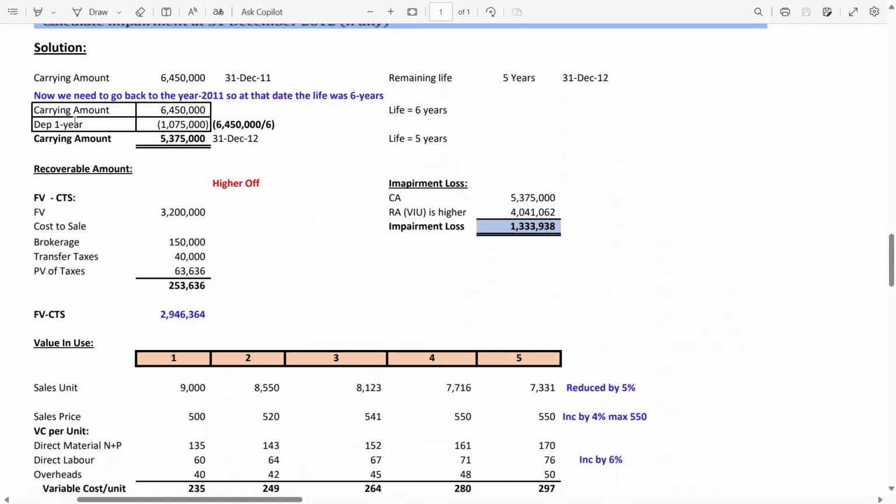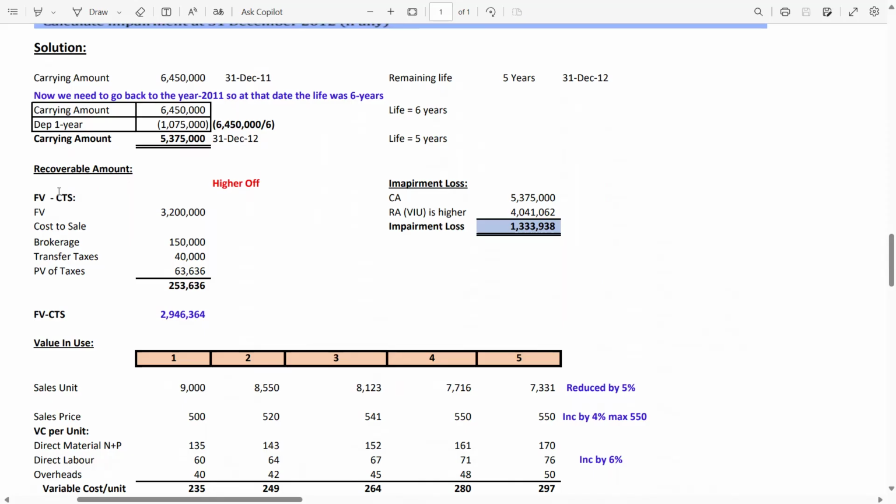So carrying amount 6.45 million, depreciation per year: 1.075, that is 6.45 divided by 6, you will get the depreciation per year, and the carrying amount at 31st December 2011 is 5.375. So at this date the life is 5 years, and at 31st December 2011 the life is 6 years. So now we are done with the carrying amount.